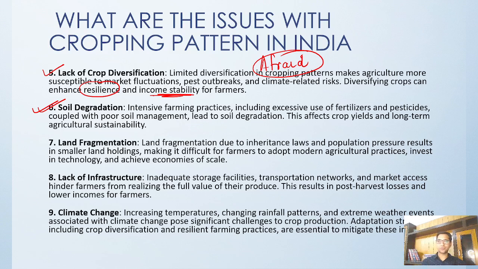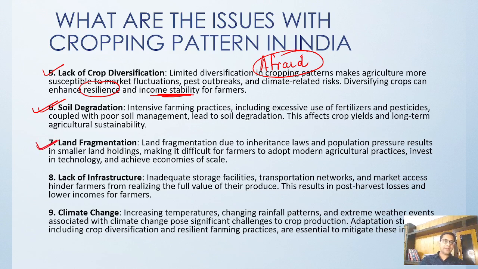Then in India, soil degradation is very high, because of intensive farming practice, extensive use of chemical fertilizer and extensive tillage, and there is no proper soil management. So it affects the crop yield, because if you don't have good quality soil, and if you are not utilizing fertilizer in an optimum way, obviously it will lead to disaster.